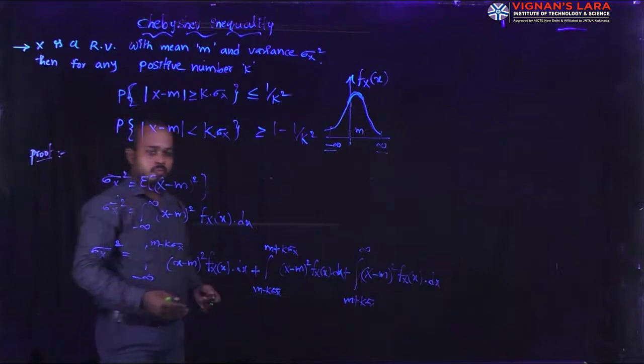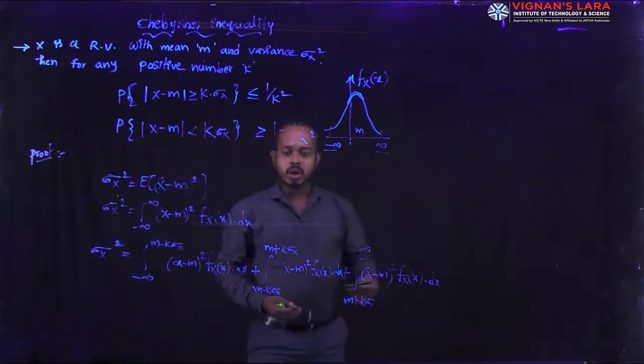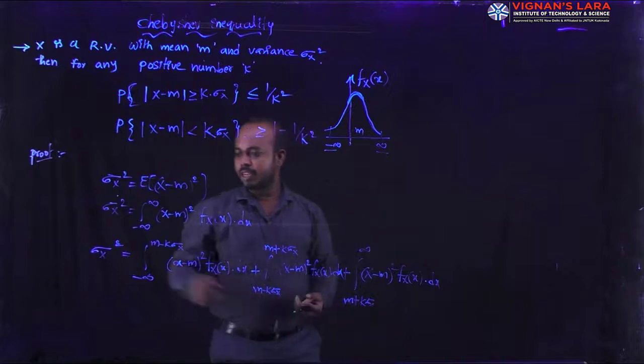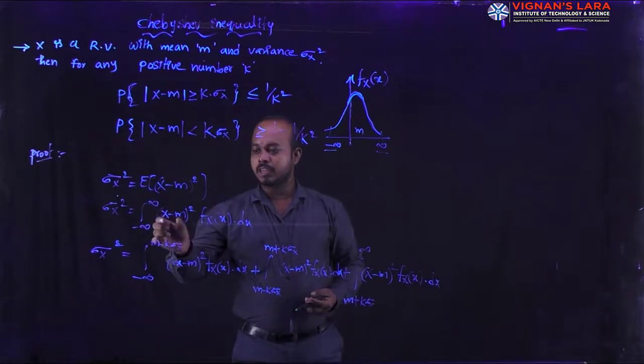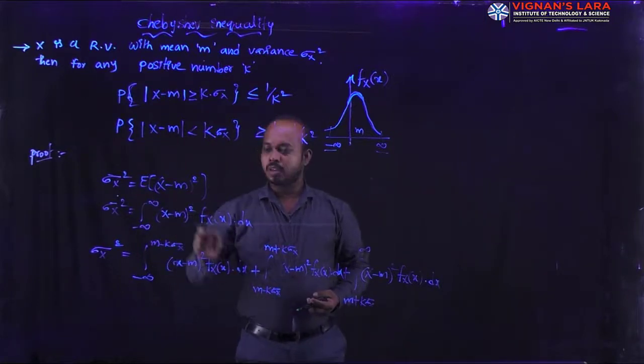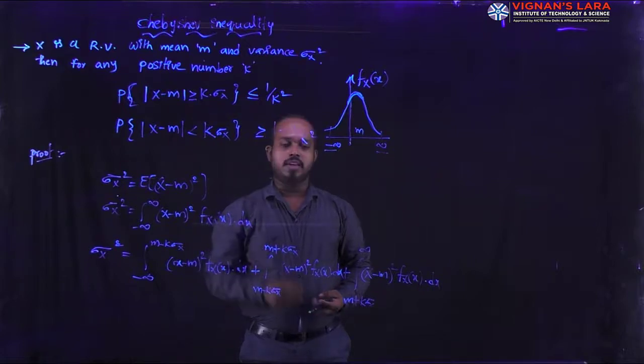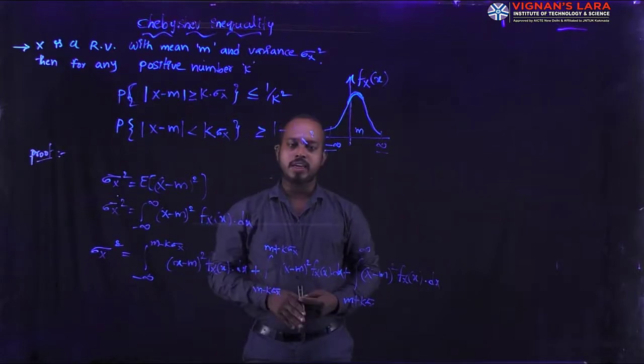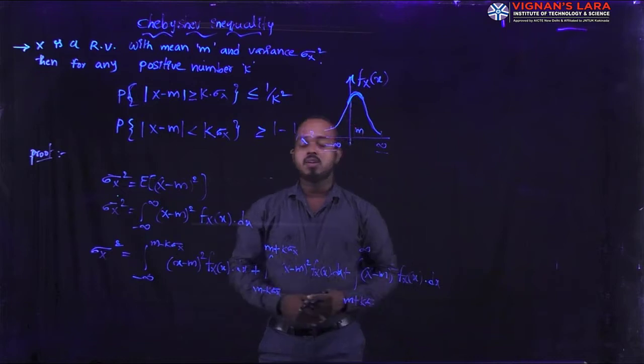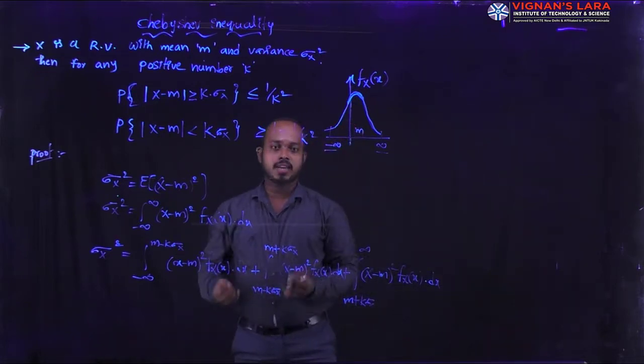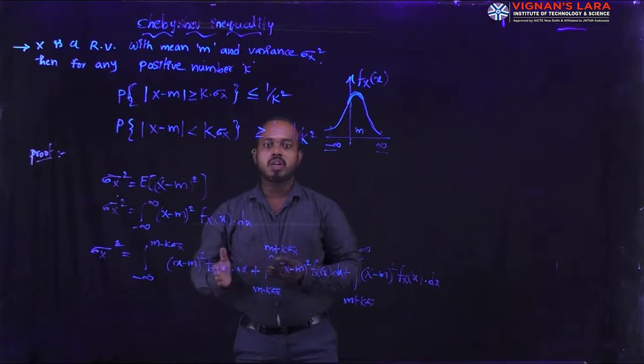Already we know that for a continuous random variable we can write the variance as the integral from minus infinity to plus infinity of (x minus m) whole square into f_X(x) into dx. Here I am finding how much deviation is done with respect to the mean; that quantity can be found.